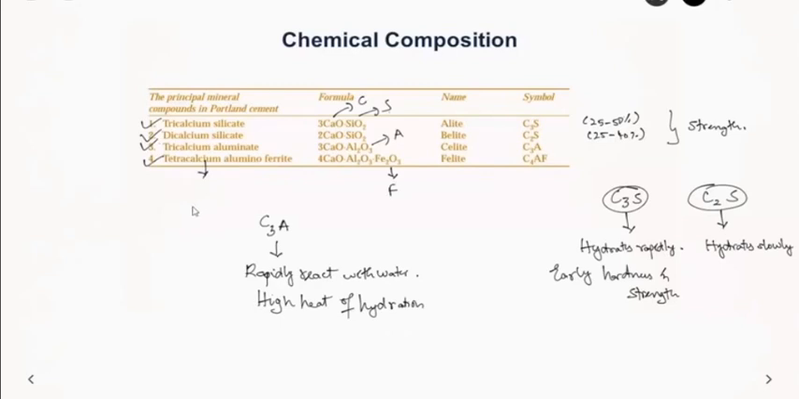Out of these four compounds, C4AF has the least cementing value. That is, it does not add much strength to the cement. Increasing this quantity will reduce the strength of cement. It is also responsible for flash setting of cement because it contains alumina. So this has the poorest cementing value out of all four.